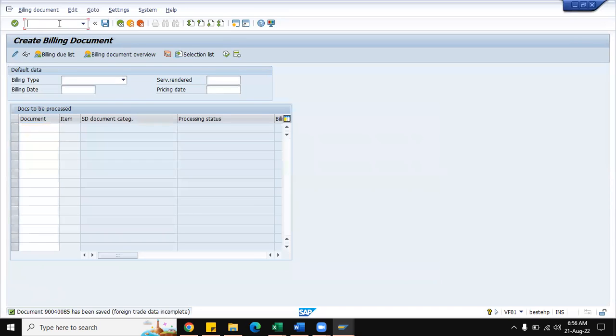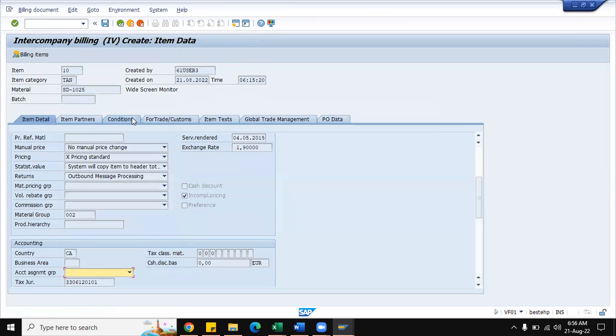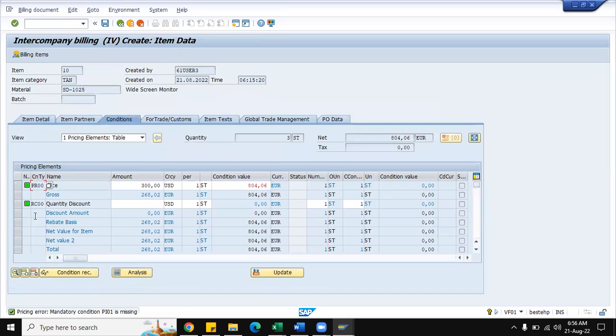Another one more time, VF01 billing document creation, specify the delivery. This time it will accept as intercompany billing. So now just go to the line item and the conditions. It should be IV01.